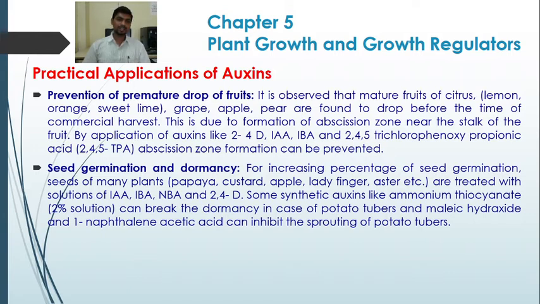So to enhance seed germination and break dormancy, auxins have been used in many plants like papaya, custard apple, ladyfinger and aster. So due to the application of auxins, the percentage of seed germination increases, and dormant buds are also released in the case of potato tubers.